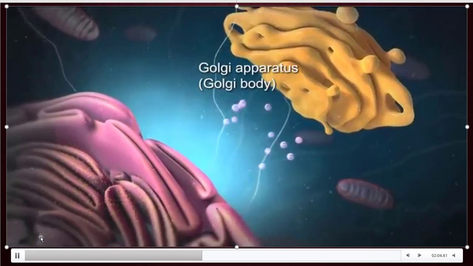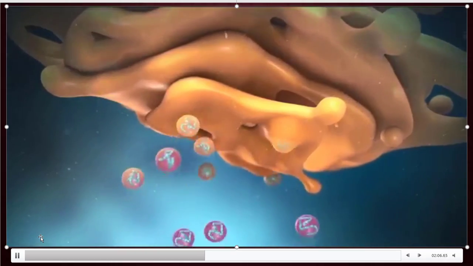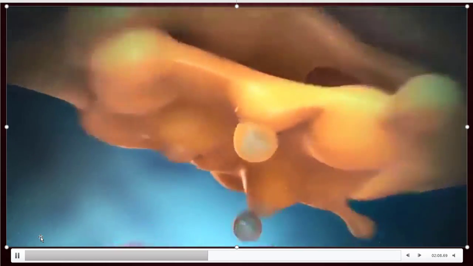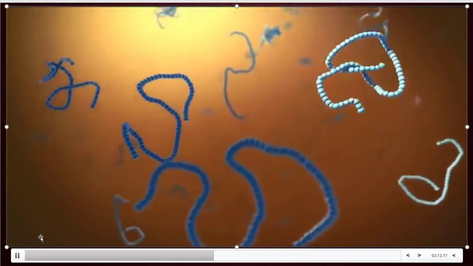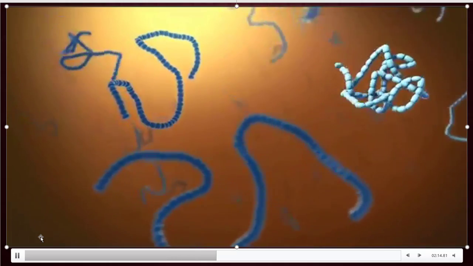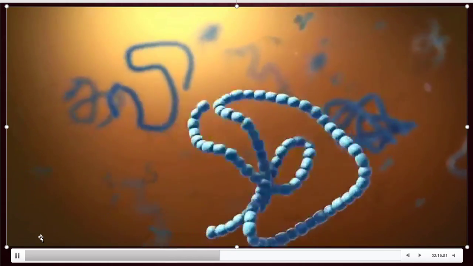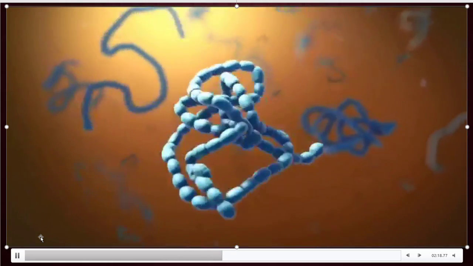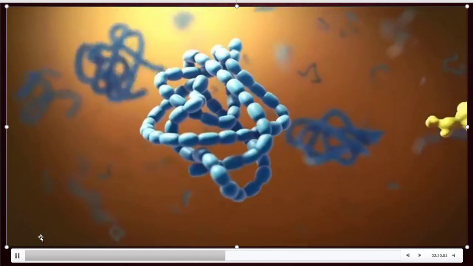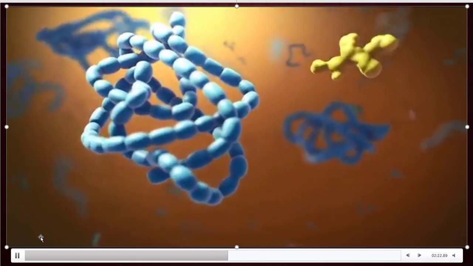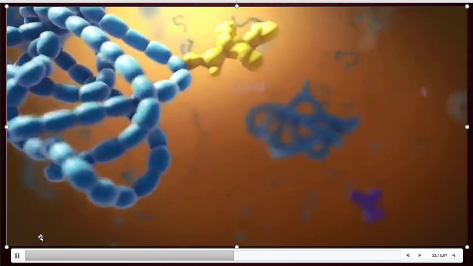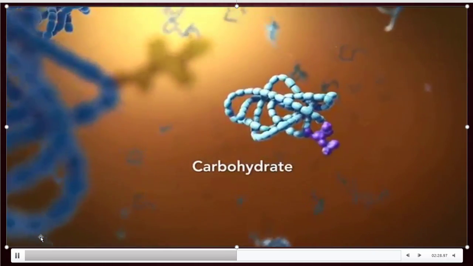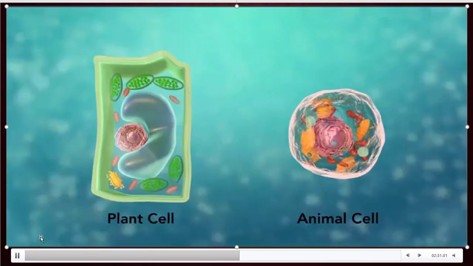Golgi body or Golgi apparatus. What happens in the Golgi body? Things are modified a little. That means proteins are attached with lipids or some other sugars, and they form other materials which are required for cells to repair cell membranes or for some other functions.